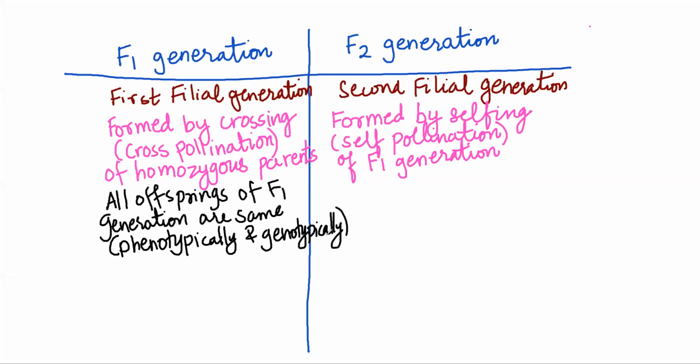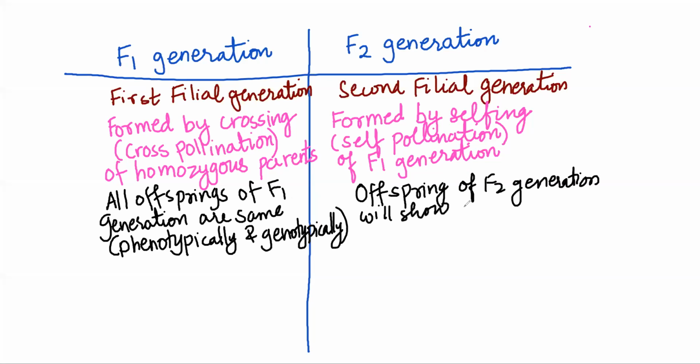F2 generation will show variations. Offspring of F2 generation will show variation.